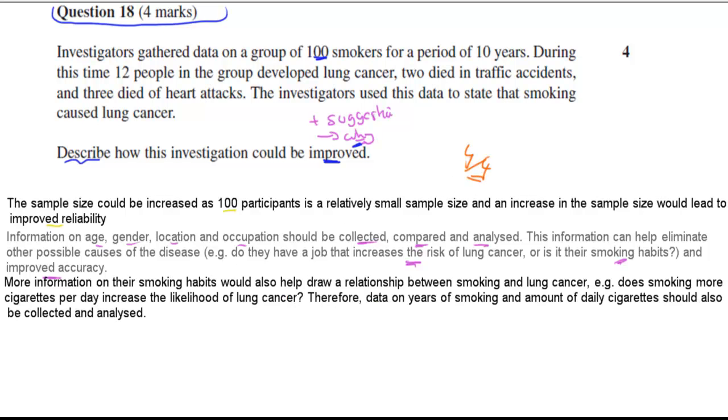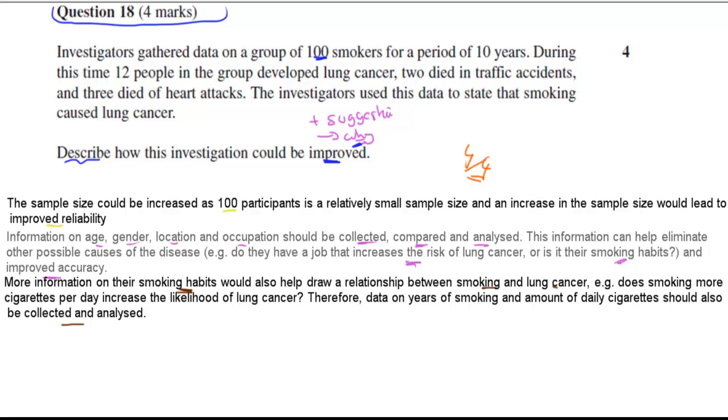But I'm just going to say one more just to have a bit more there, just in case. It says at least 2. More information on their smoking habits, and this would be a really good one to take generally. More information on their smoking habits would help draw a relationship between smoking and lung cancer. For example, does smoking more cigarettes per day increase the likelihood of lung cancer? Therefore, data on years of smoking and amount of daily cigarettes should also be collected and analyzed. So all these risk factors that we mentioned earlier should be collected because, for example, if someone smokes 10 cigarettes a day and they have higher rates of lung cancer than someone who smokes 1 cigarette a day, then we can also say that smoking more cigarettes gives you more lung cancer. Right? So all these links can be established if we've got the risk factors written down in terms of information.